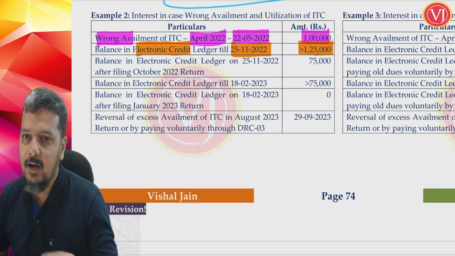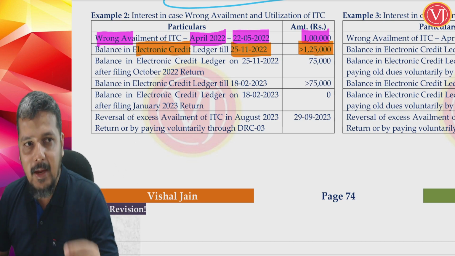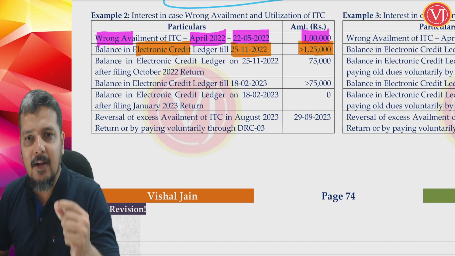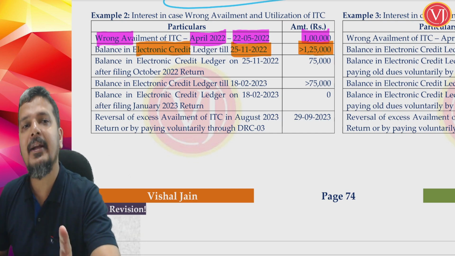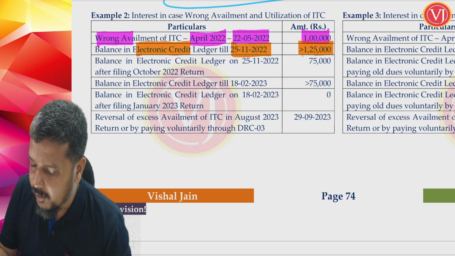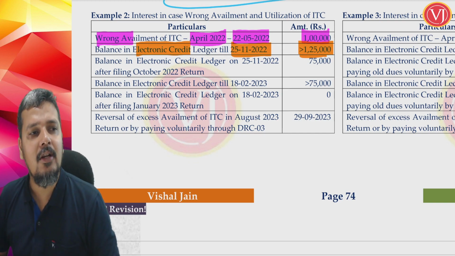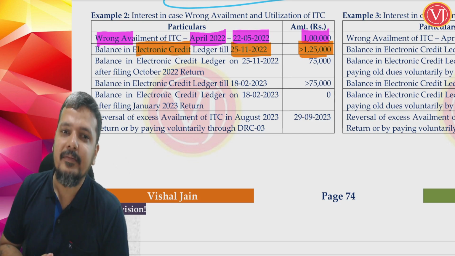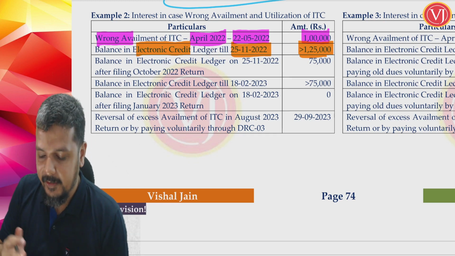When I say that I have wrongly availed the credit of 1 lakh, right from 22nd May till 25th of November, I have taken wrong credit of 1 lakh, which I have to repay. No doubt that I have to pay back. But the question is all about interest. Understand that my credit ledger balance was always more than 1 lakh, in this case more than 1,25,000, till 25th of November, so interest will not come. Because I have taken wrong ITC but I have not utilized it.